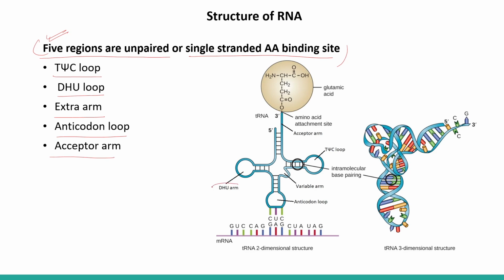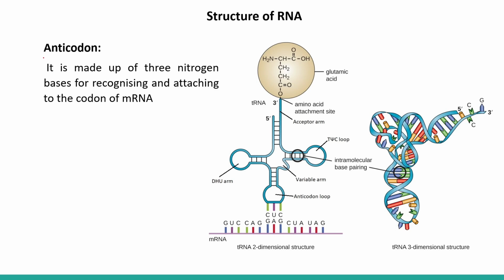Here we can see this is the DHU arm, this is the T psi C loop, right? This is the anticodon loop, very important. And here we have the acceptor arm. And we have the extra arm or variable arm. So this is the tRNA 2-dimensional structure, and we also have the tRNA 3-dimensional structure, as we can see here, right? So first, the anticodon loop.